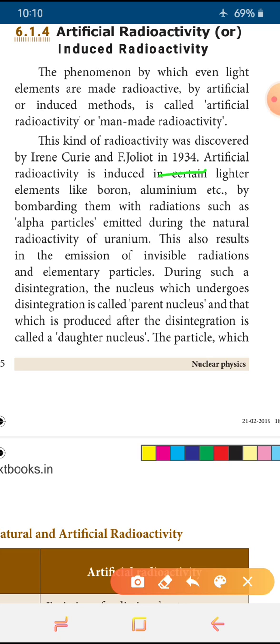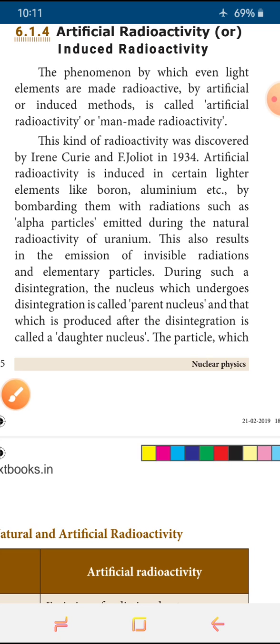During this disintegration, the nucleus undergoes disintegration. The nucleus that disintegrates is called the parent nucleus. After disintegration, we get a new nucleus called the daughter nucleus.